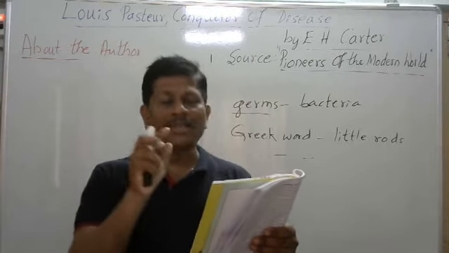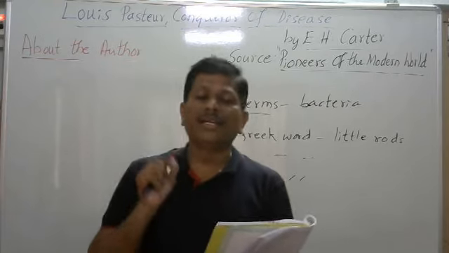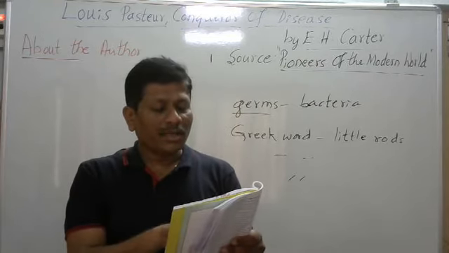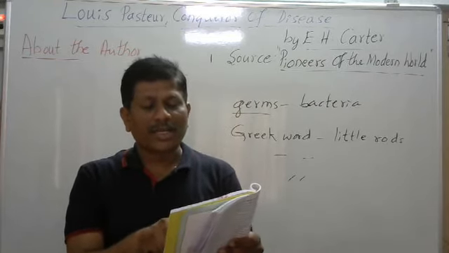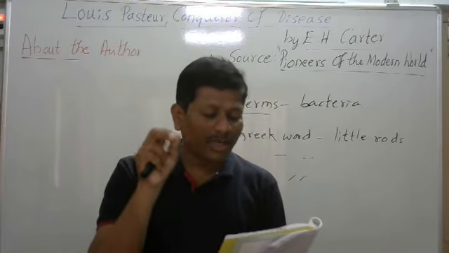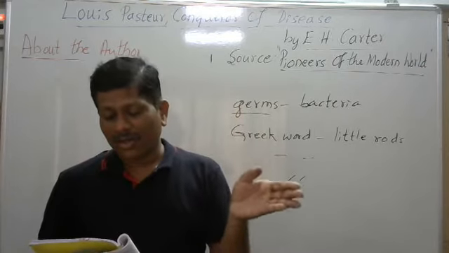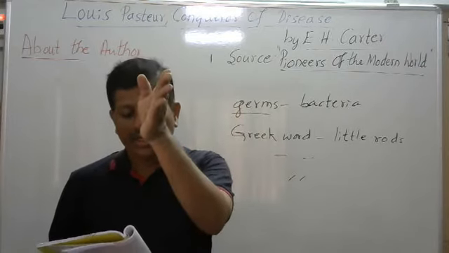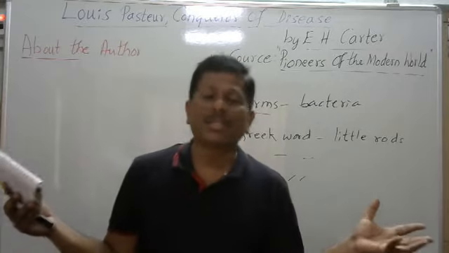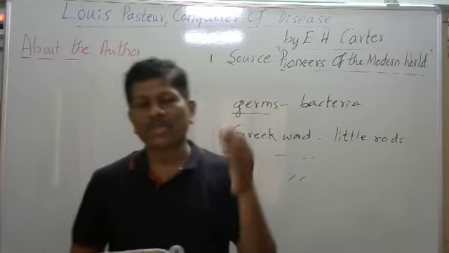Please underline: his main discovery was that infectious diseases were due to certain bacteria which got into the blood, multiplied there, and caused disease. So this is what we have to prevent.